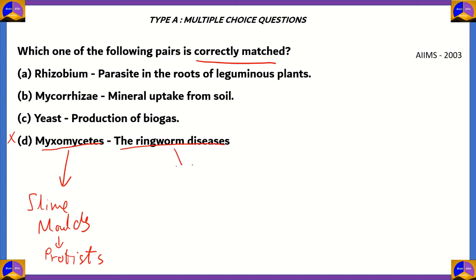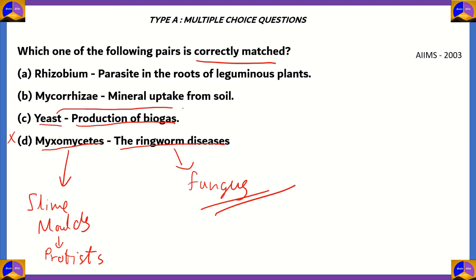The ringworm diseases, on the other hand, are caused by a fungus, and Myxomycetes is not a fungus. These are a group of slime molds. So option D is incorrect. What about option C, yeast, production of biogas? Again, this option is incorrect because it's mostly methanogens that produce biogas.